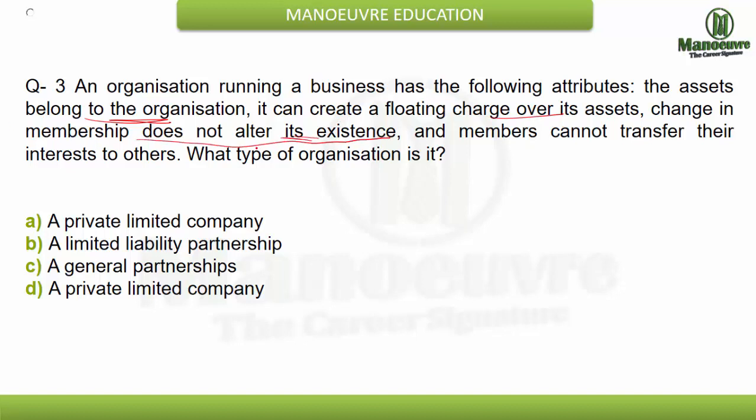So this cannot be a partnership, because in a partnership, if you change the membership, the partnership comes to an end. And members cannot transfer their interest to others. So this is definitely not a partnership. What type of organization is it? The options are: a private limited company, a limited liability partnership, a general partnership, or a private limited partnership. So the answer over here is A. It is a limited liability partnership.